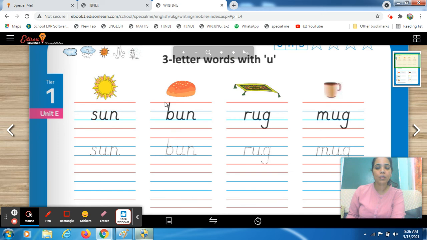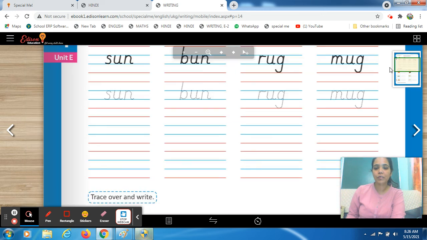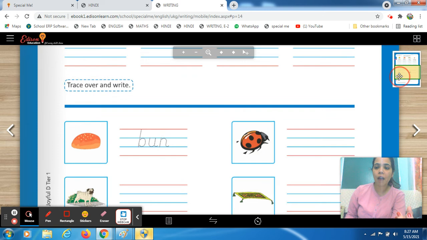First of all, you have to trace the formations just to know how to make the formation. Afterwards, in the given space, you have to write the word on your own. You will write by yourself because you come to know the formation, how to form a letter here. Now come to the second half of this page.